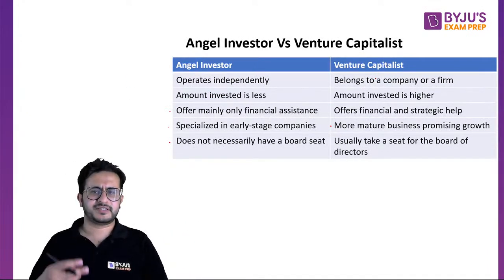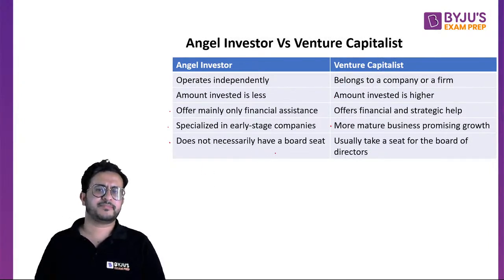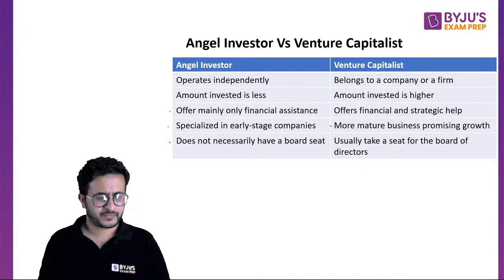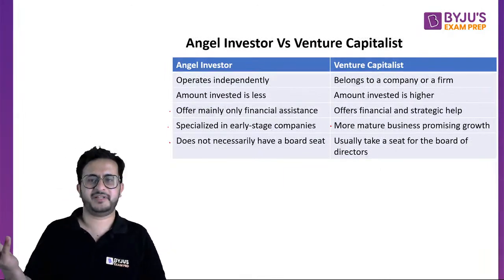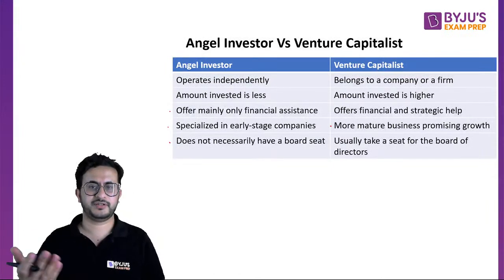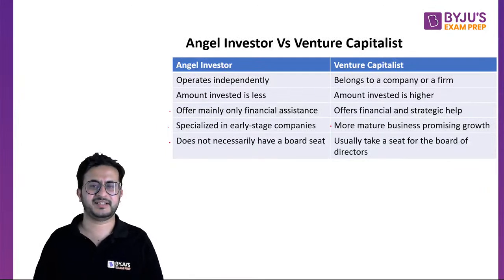Venture capitalists, since they offer financial as well as strategic help, generally take a seat on the board of directors. Both of them will get equity, right? Getting a board seat is not necessary, but usually they get one. There might be some venture capitalists who do not get a board seat. That depends on the negotiation, the deal that you have in the beginning, but these are the general characteristics.